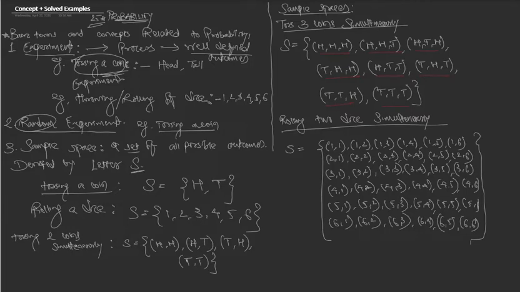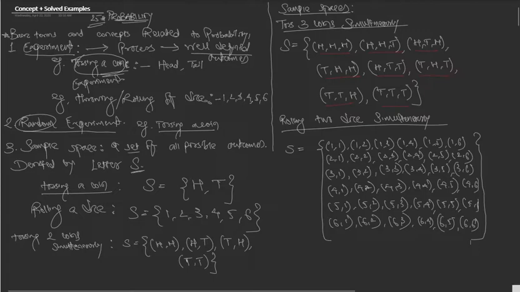That is a random experiment. Tossing a coin and throwing a dice are random experiments. Sample space: a set of all possible outcomes when an experiment takes place is known as sample space. So I have given you the sample space of tossing a coin, rolling a dice, tossing two coins simultaneously, tossing three coins simultaneously, and rolling two dice simultaneously.